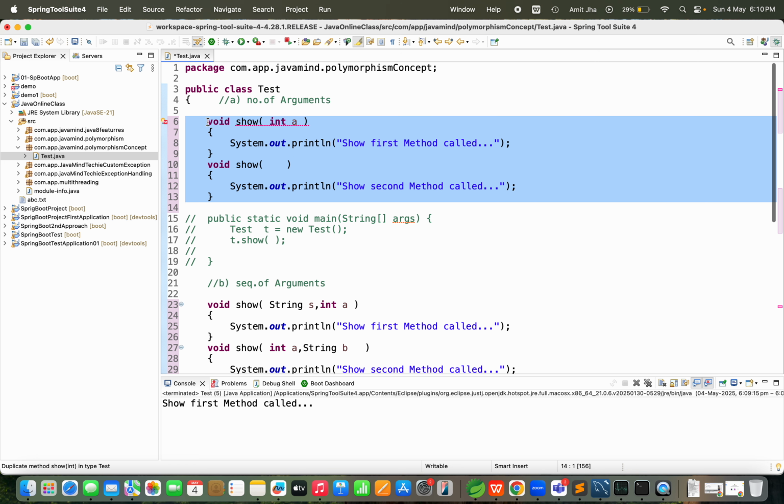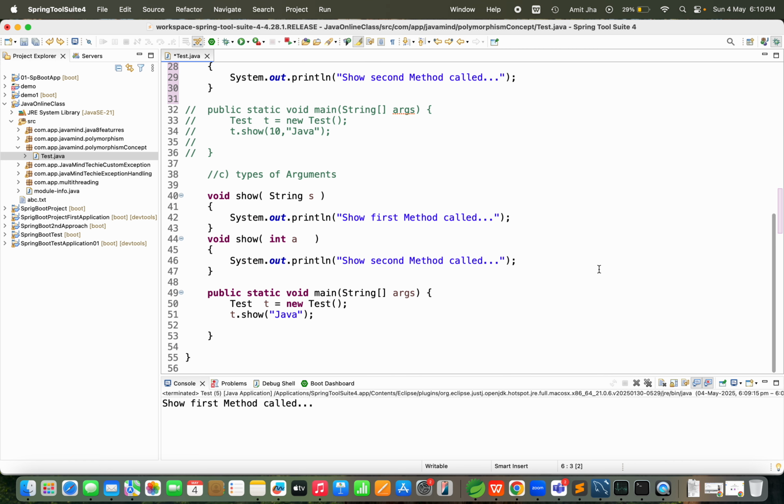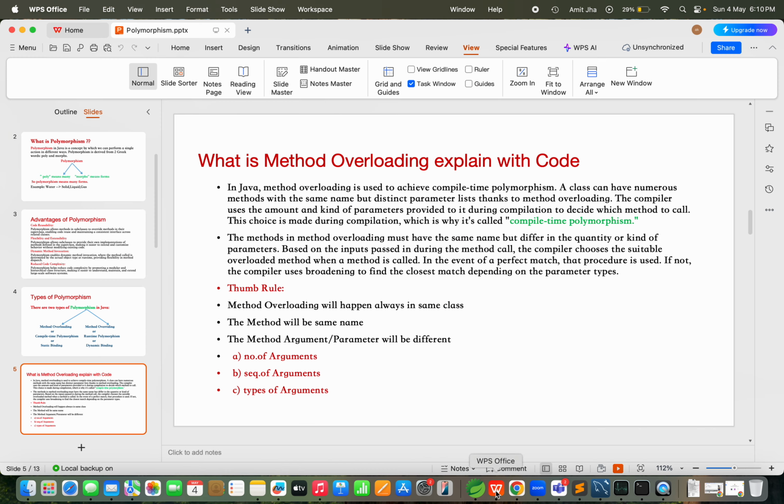I hope you understood it. So this is the first part of our discussion, what is method overloading, explained with code. Good? Then I am moving to the next section.